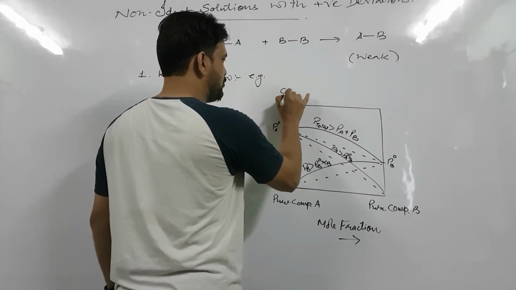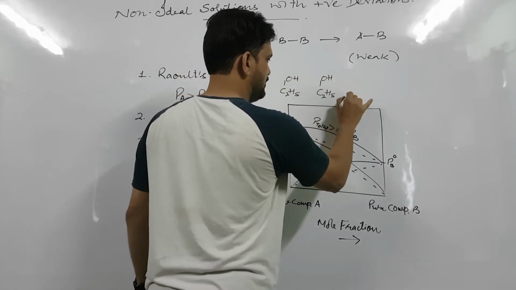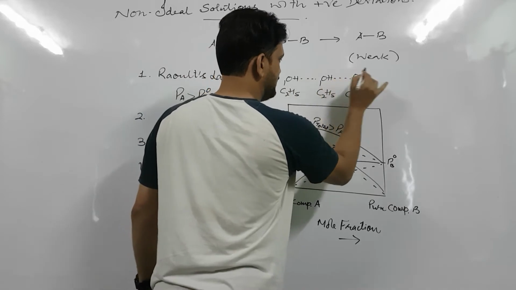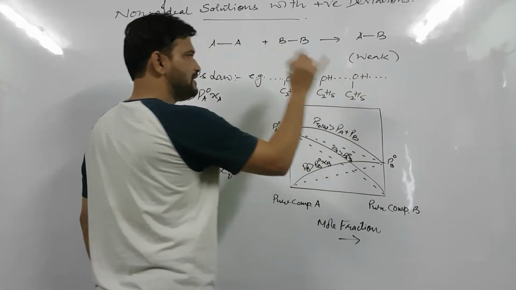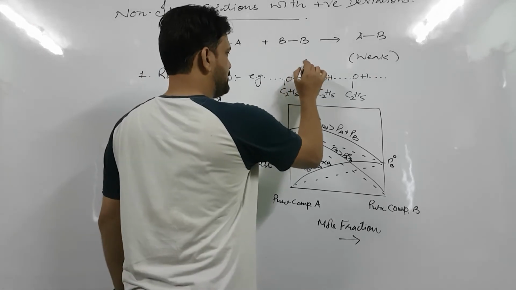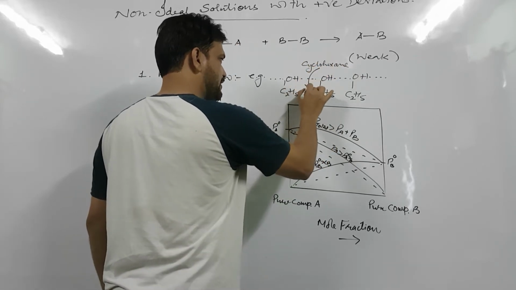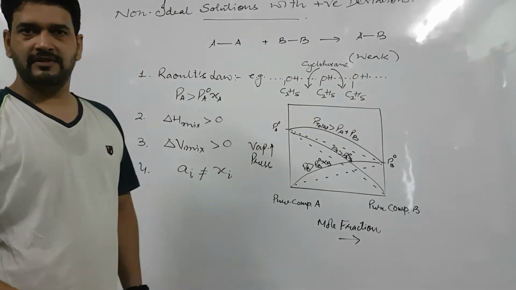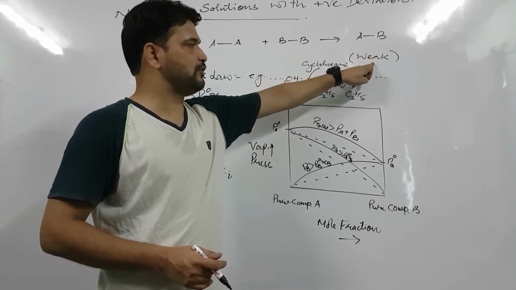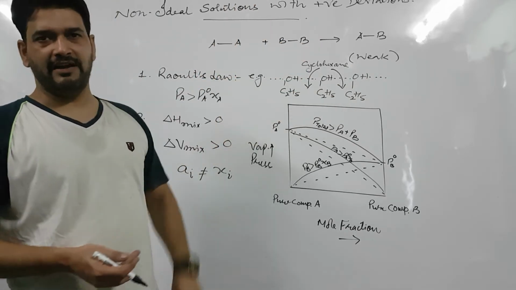Suppose we have ethyl alcohol, and these are hydrogen bonds in the pure ethyl alcohol component, and when suppose cyclohexane is added, then it will break these hydrogen bonds, and when these hydrogen bonds or some of the hydrogen bonds are broken, then interactions of the solution will become weak, evaporation will be more, and they will show positive deviations.